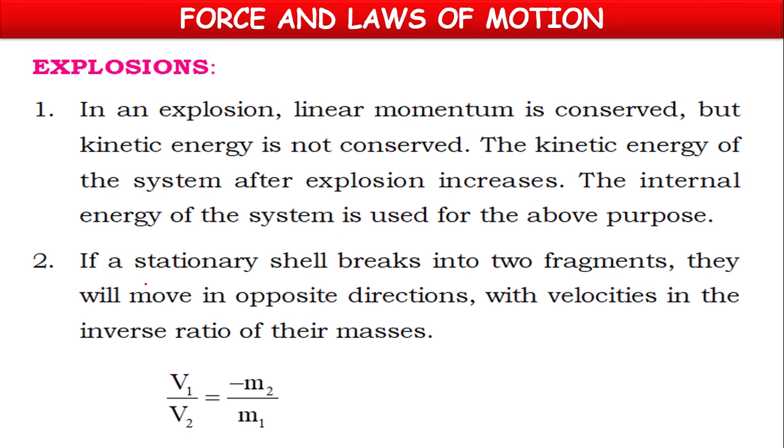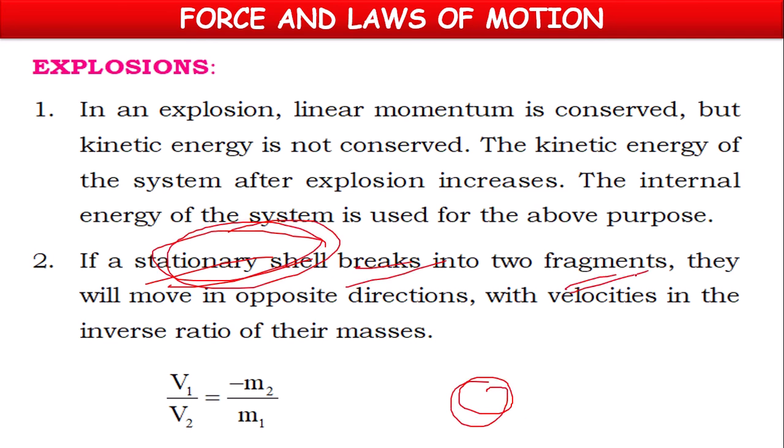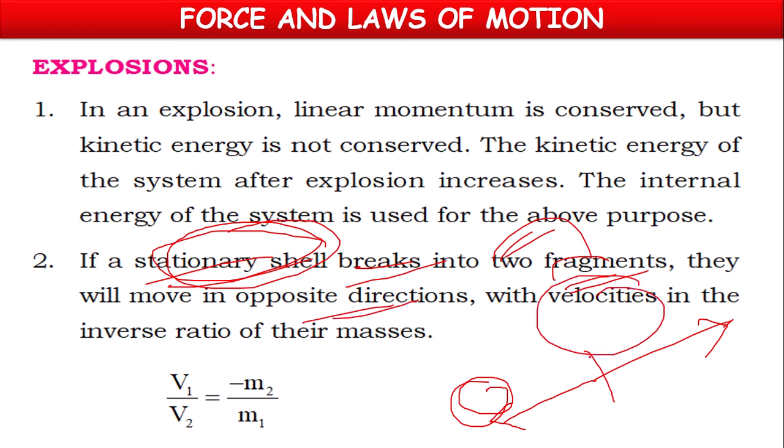If a stationary shell like a nuclear bomb breaks into two fragments, the two pieces will move in opposite directions with velocities in inverse ratio of their masses.